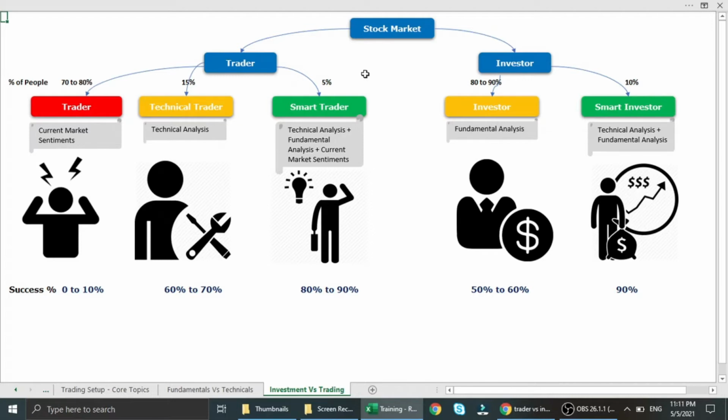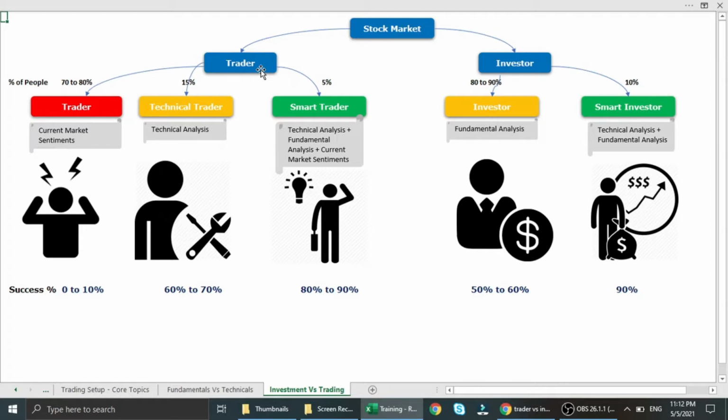The main difference between trader and investor is, if the person holds his shares more than 1 month, then we call them an investor. If the person buys and sells within 1 month, then we call them a trader. Within 1 month, it can again be limited to 5 minutes to 10 minutes, and sometimes even within seconds they buy and sell. Even some people hold their shares from the start of the day to the end of the day. We call them intraday traders.